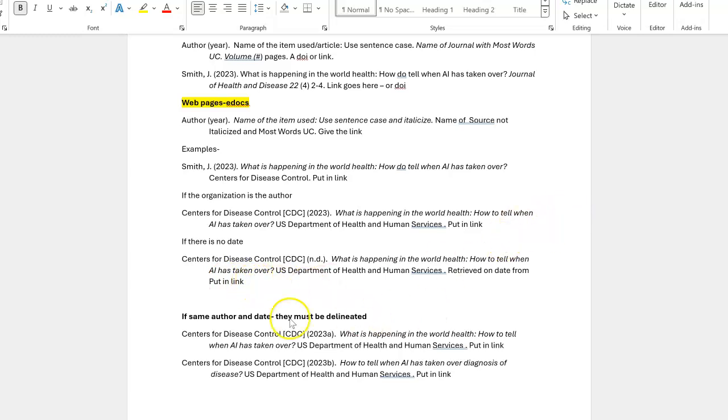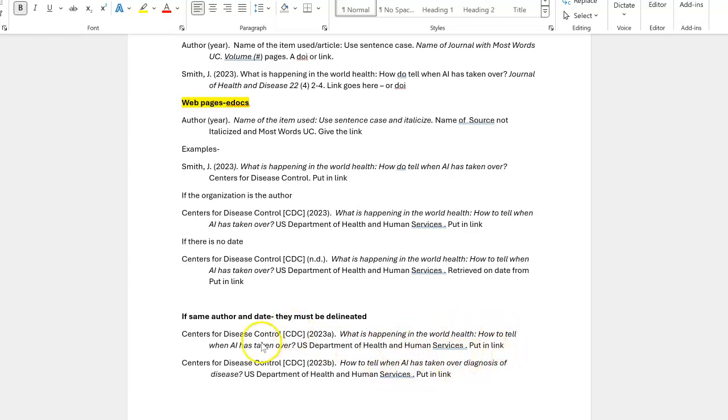Sometimes you will have an author and date that's the same. For example, you could have two items from the Centers for Disease Control from 2023. You must delineate them as 2023A and 2023B so that the person who's reading the material knows what article or what source they should look at if they have questions.